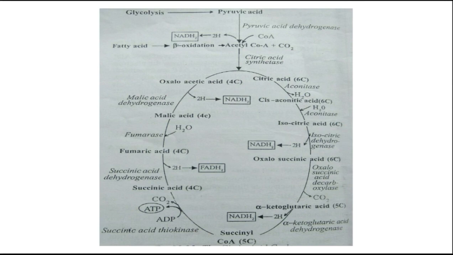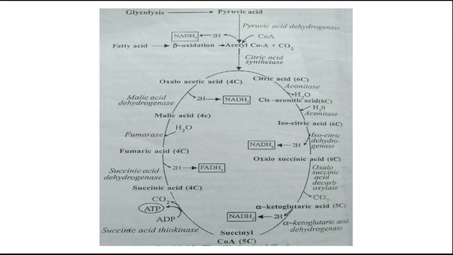After isocitric acid, isocitrate dehydrogenase enzyme catalyzes the formation of oxalosuccinic acid. After the oxalosuccinic acid, with the decarboxylase enzyme, oxalosuccinic acid is converted into alpha ketoglutaric acid.